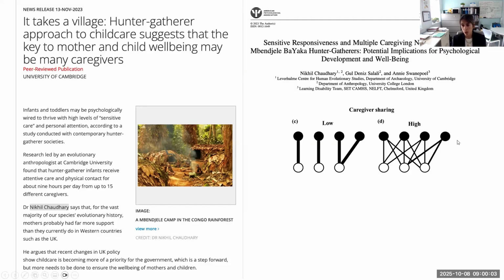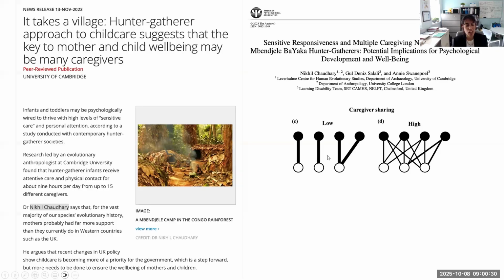And what they found is that these communities have a lot of what's called alloparenting. So a child is being cared for by multiple people in their community, and the people taking care of children may be older children, young adults, and the parents or friends in the community. This is very different to the way we raise our children, where usually there's a parent per child or two parents per child.